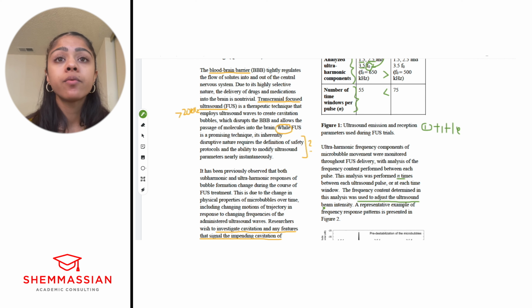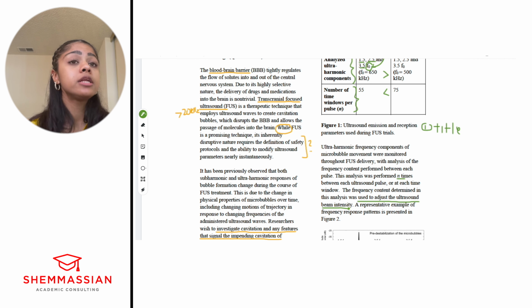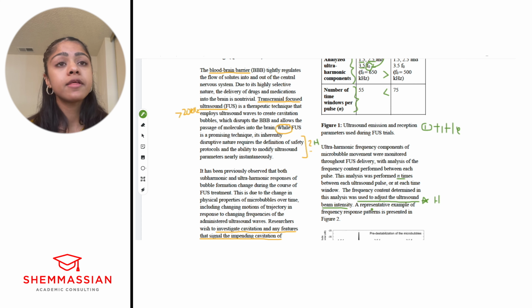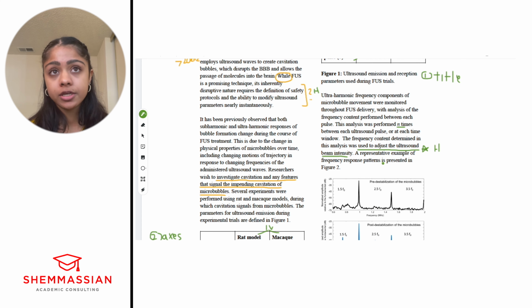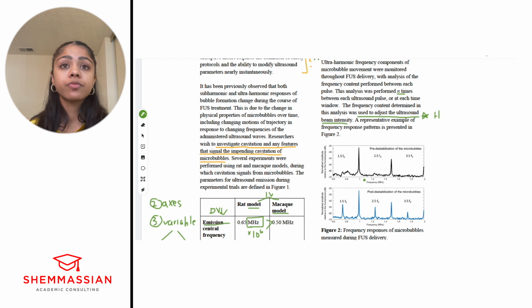So this was what they were trying to test in the first place. They were trying to adjust, modify the ultrasound parameters, right? So this is relevant right back to this hypothesis, right? Okay. And then they present an example in figure 2, right? So they're describing the experiment, what they're doing, what they're looking for.